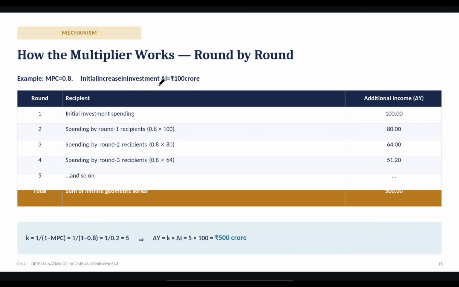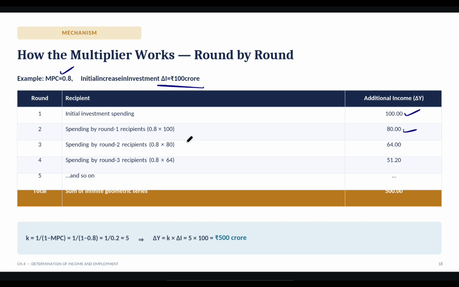And how does the multiplier work? For example, we have taken an investment of 100 crore initially and MPC is 0.8. According to this, we have to calculate. So initial spending is 100. Got it? And from this 100, how much will we consume? We will consume MPC of income, that is 0.8 of 100, that is 80.